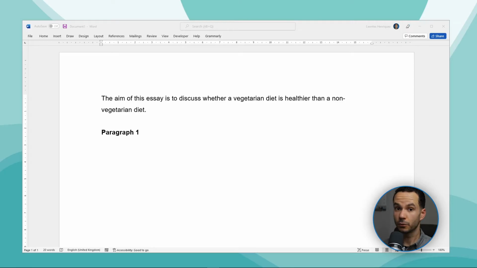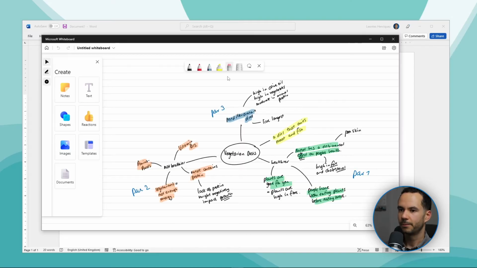So now that I have my thesis statement in place, I can move on to my first paragraph. Remember, we're not writing anything yet, we're only creating an outline. But the better our outline is, the easier it becomes to write our entire essay. So the first thing we do when we create our paragraphs is that we start by creating our topic sentence. Now each of these elements is going to be our topic sentence. So our first paragraph is going to be that it was healthier, and that's going to be our topic sentence. The second paragraph is going to be that it's not healthier. And our final paragraph is going to cover the Mediterranean diet.